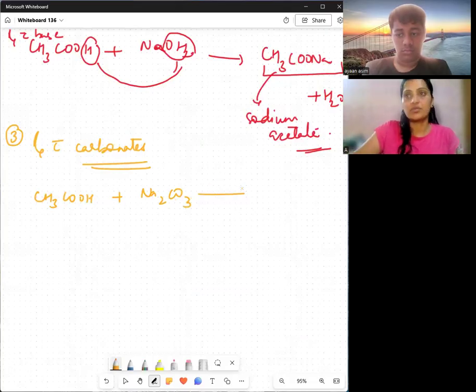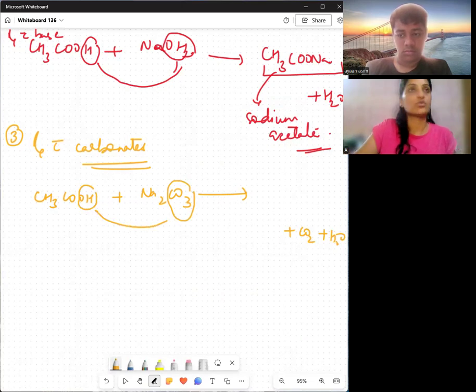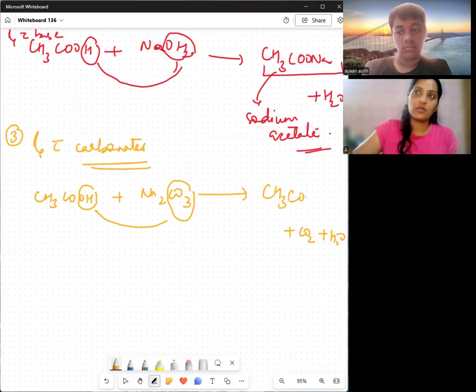So what is going to form? Two things I told you: one is CO2, one is water. This OH and this CO3 are sufficient to form these two compounds. So we get CH3COONa, sodium acetate is again formed, along with the release of carbon dioxide and water.